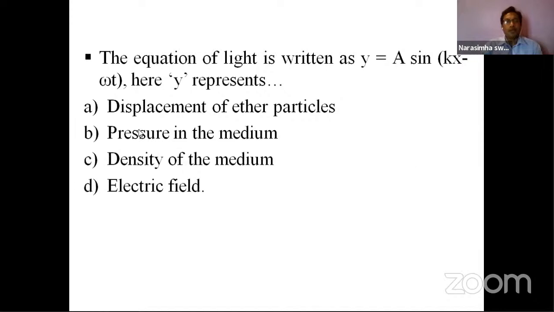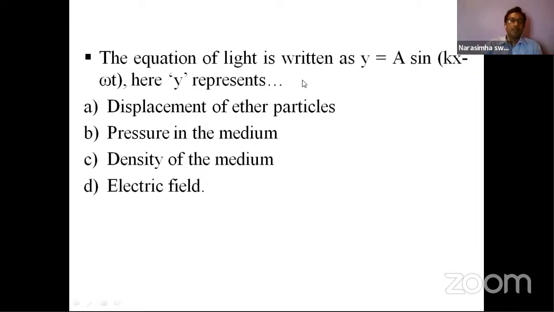Now we'll see the next one. The equation of light is written as y equals a sin(kx minus omega t).